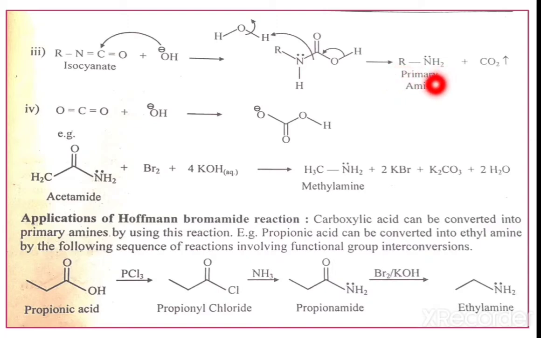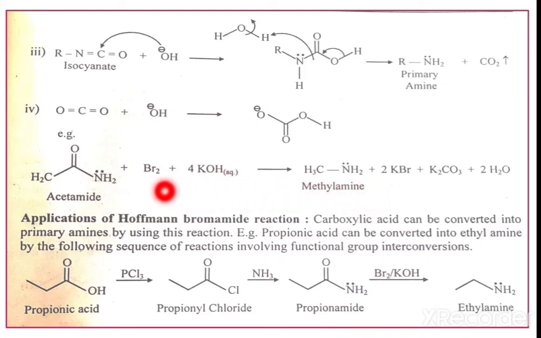We get the primary amine, and this carbon dioxide, C double bond O OH, with OH minus ion, we get the salt of acids. That means here in the Hofmann bromamide reaction, the amide is converted into amine. See the simple reaction. This is acetamide, CH3-C double bond O-NH2, with Br2 in presence of KOH, and here we get the methylamine.